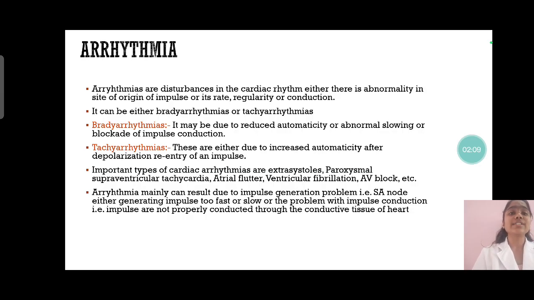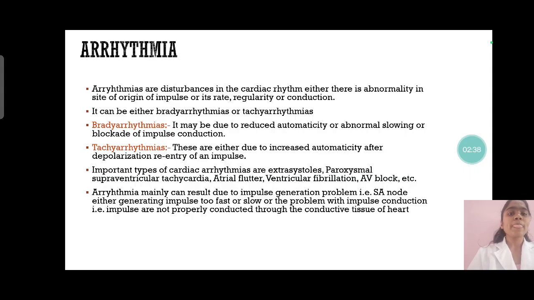Now let's understand what arrhythmias are. Arrhythmias are the disturbances in the normal cardiac rhythm of the heart. Either there is an abnormality in the site of origin of the impulse or its rate, regularity or conduction. The arrhythmias can be either bradyarrhythmia or tachyarrhythmia. The important types of cardiac arrhythmias which we know are extrasystoles, then paroxysmal supraventricular tachycardia, atrial flutter, ventricular fibrillation, AV block, etc.